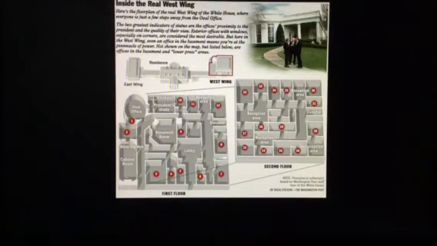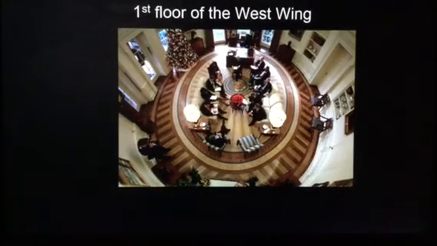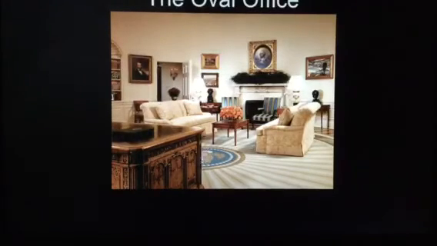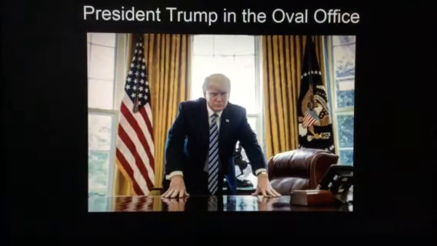The working part of the White House complex is the West Wing. And the president's office in the West Wing is on the first floor, and it's round or oval in shape and called the Oval Office. When a new president comes in, he will probably change the upholstery on the furniture, change out the carpet. The desk is the very same desk that George Washington used in the White House. President Trump at the presidential desk in the Oval Office.